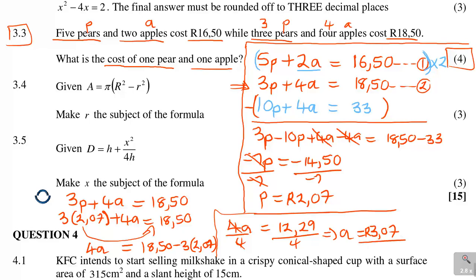Now remember the question. You have done everything, but now you have to conclude your answer. The question was, what is the cost of 1 pear and 1 apple? Then you're going to say 1 pear costs 2 rand 7 cents.